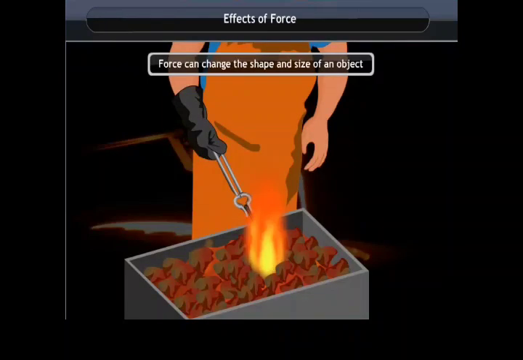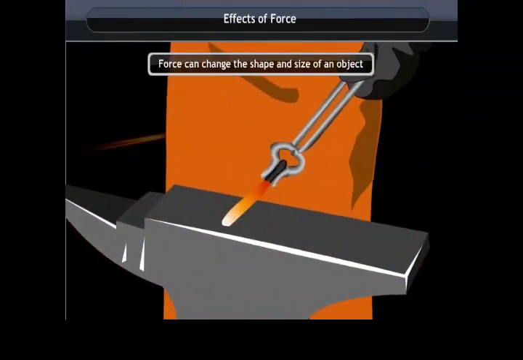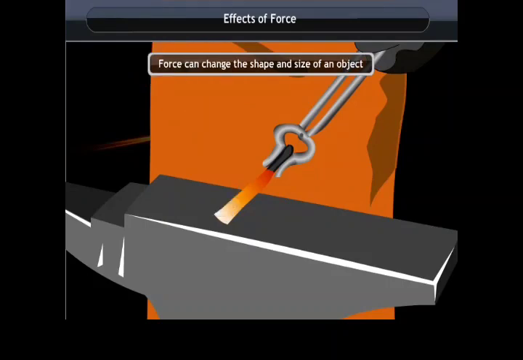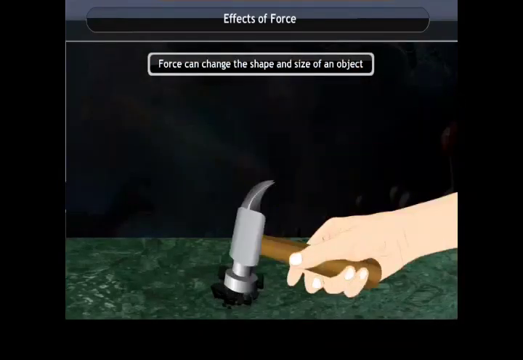Force can change the shape and size of an object. By hammering, a block of metal can be turned into a thin sheet. By hammering, a stone can be broken into pieces.